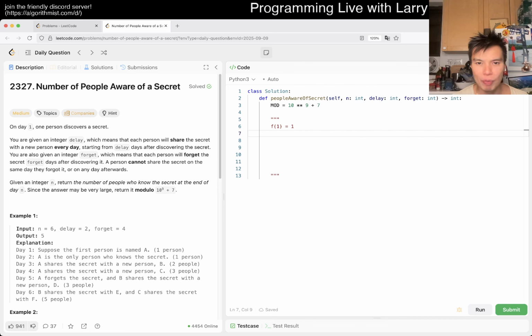So then f of 1 plus delay maybe is equal to f of 1, that's how many people know the secret, plus f of 1, because for each person they share one thing, right? And then when they forget, so 1 plus delay plus forget, so I messed up a little bit. Plus f of 1 plus delay minus 1 or something, right?